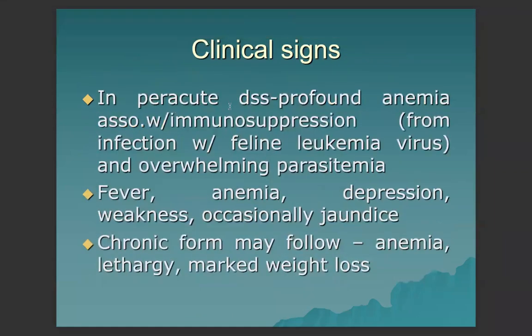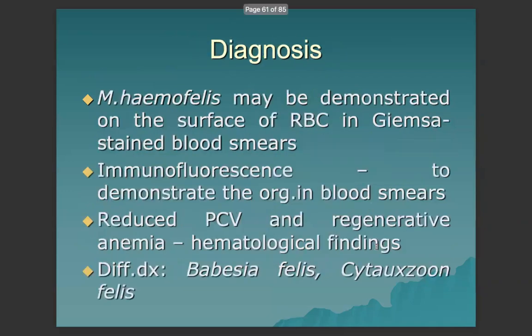In the peracute disease, there is profound anemia associated with immunosuppression, like when there is intercurrent infection with feline leukemia virus and other parasitemia. Fever, anemia, depression, weakness, and occasionally jaundice are clinical signs seen. The chronic form may be followed by signs of anemia, lethargy, and marked weight loss.